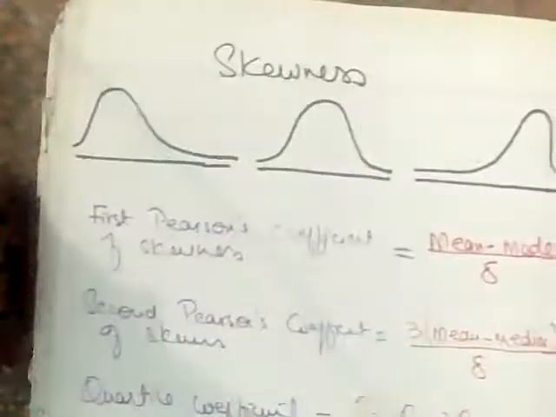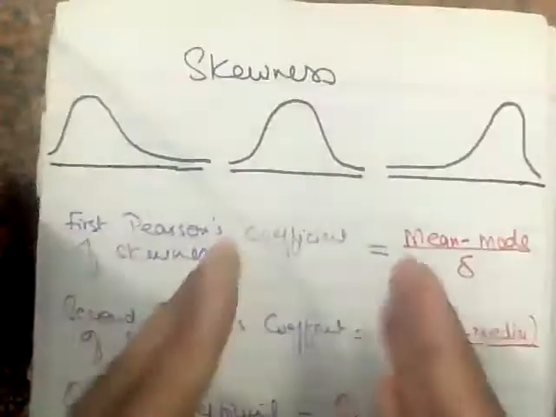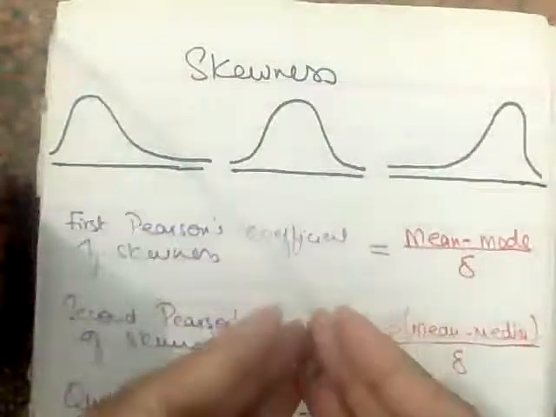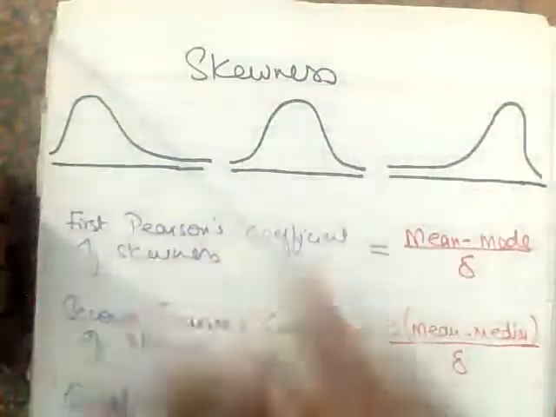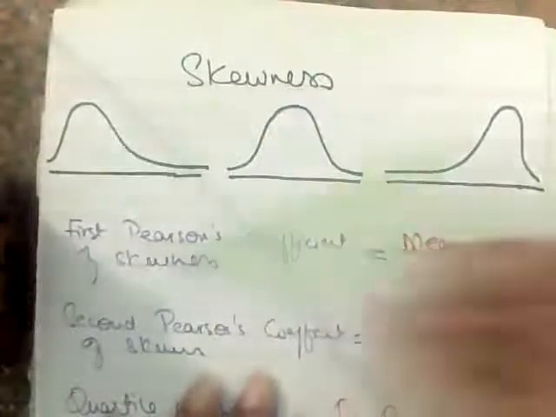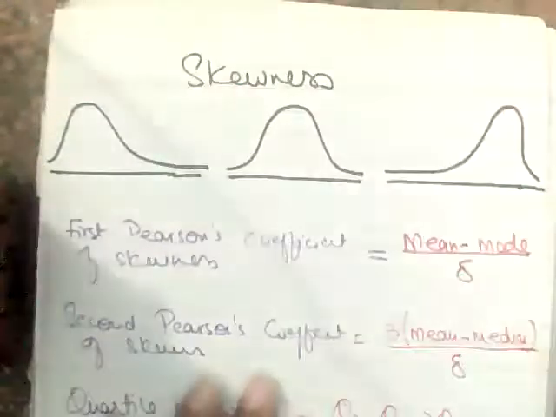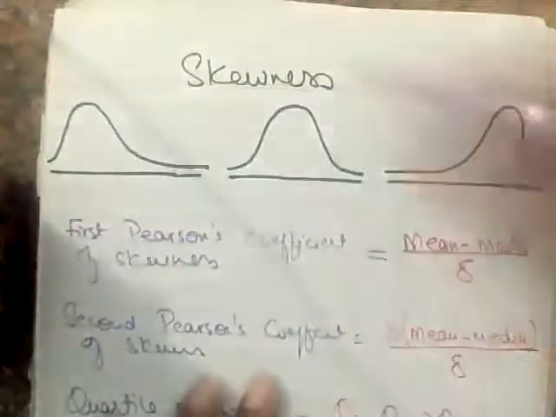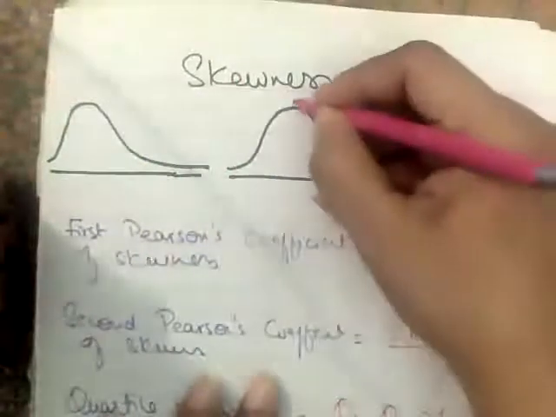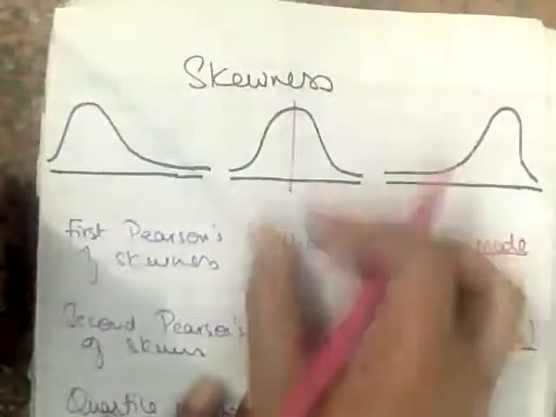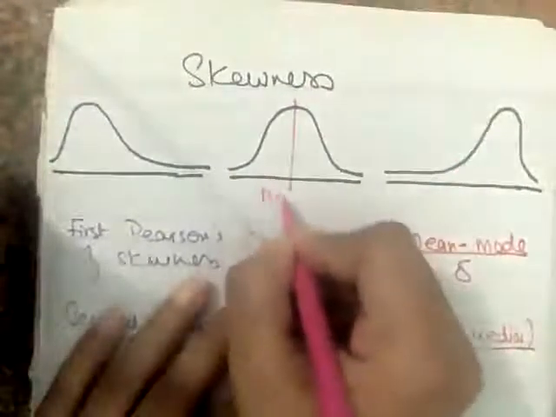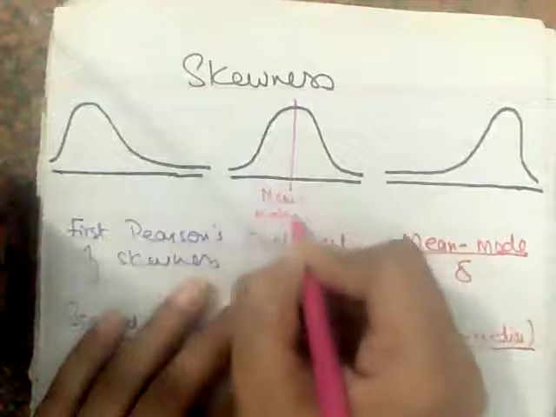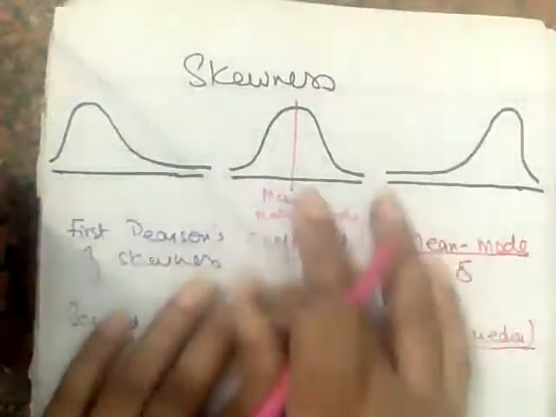Okay. The second thing, as I said, is that moments are used to calculate something else, which is important. The second important concept is skewness. Skewness tells whether the distribution is symmetrical or not. Symmetrical means that if I plot the distribution, then the mean value, the median value, and the mode all fall here in the center. So the mean equals the median equals the mode. So that is a symmetrical distribution.